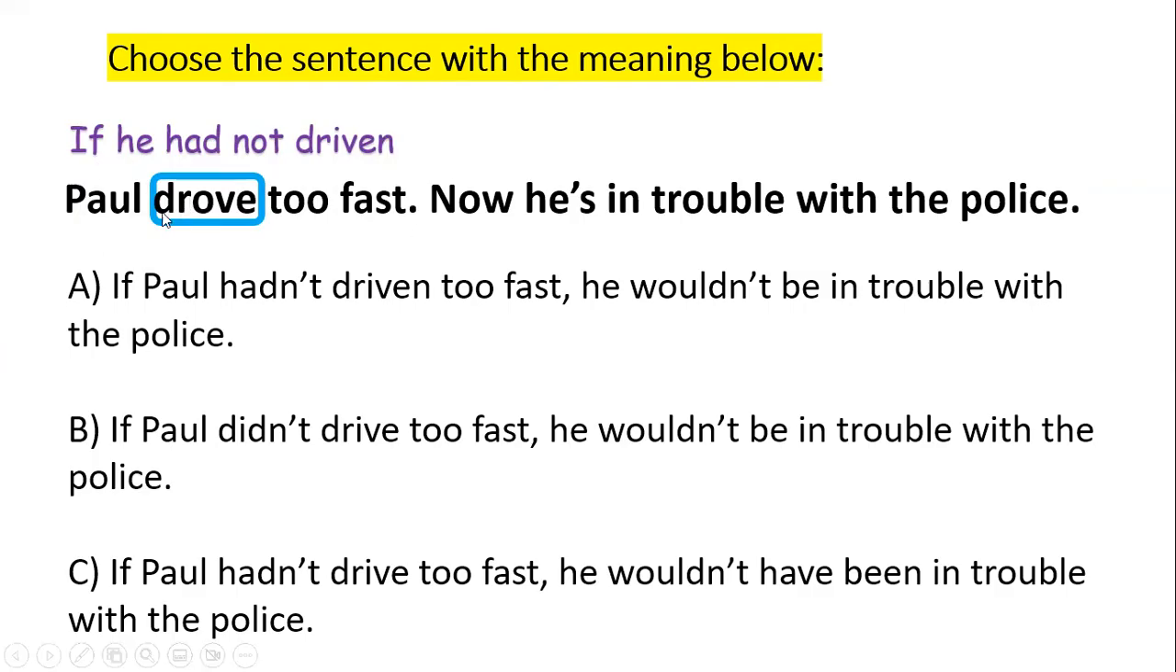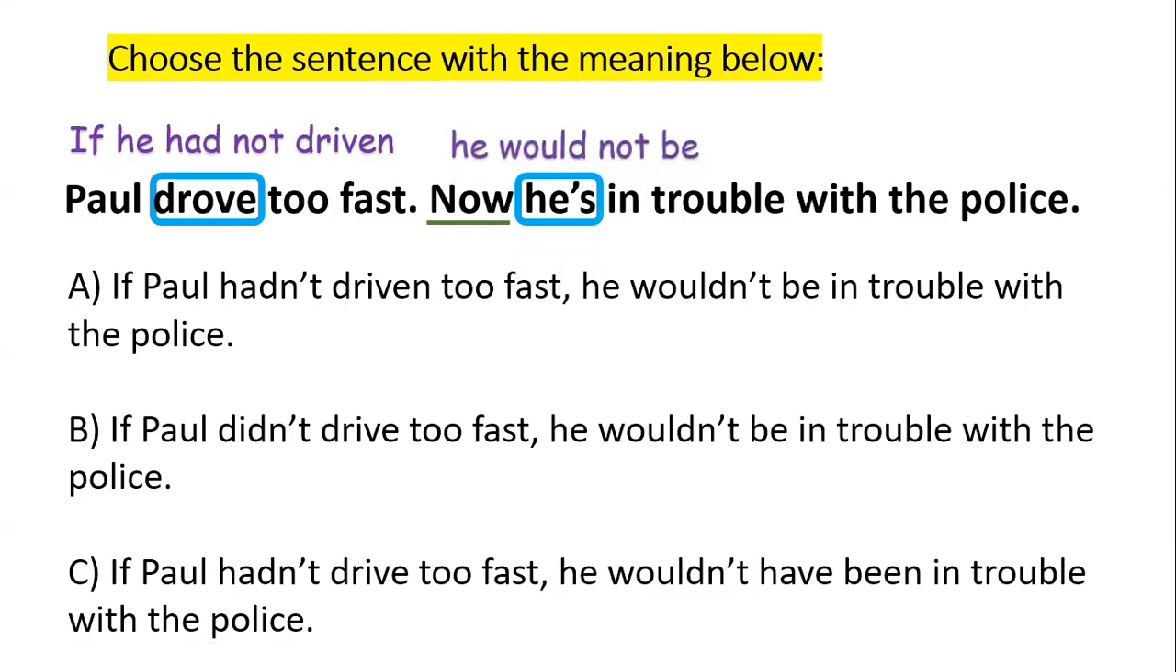So instead of using past simple like this one, I will use past perfect, had plus past participle. If he had not driven, and of course I need to show the opposite of the real situation. That's why I used not. And here I have now, which is a clue that I'm referring to the present. He is in trouble, present. I need to rephrase that to go one step further in the past.